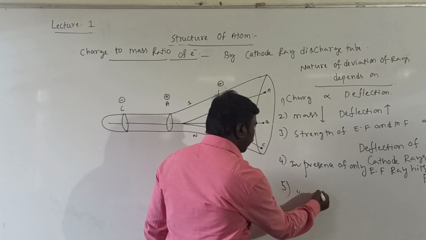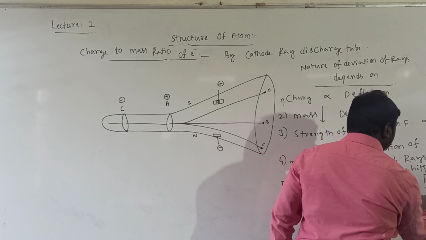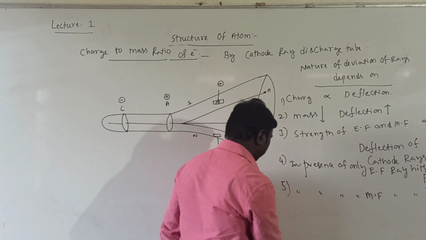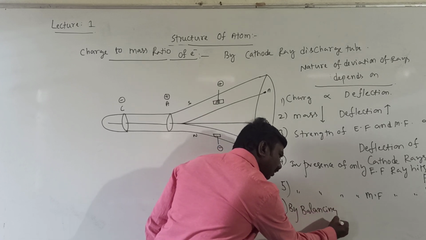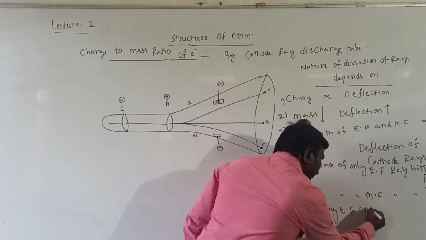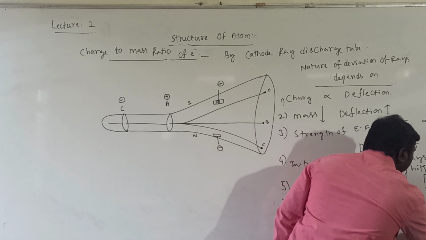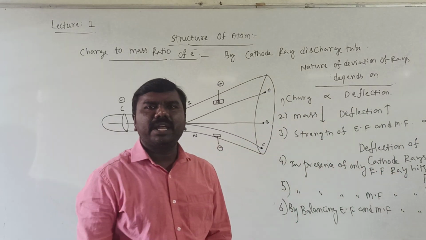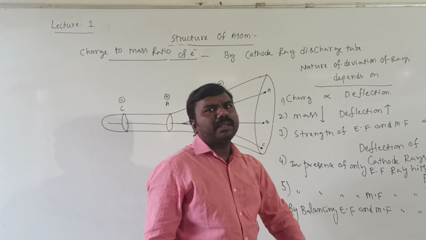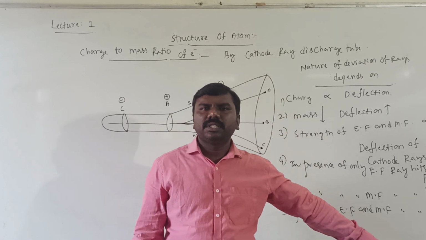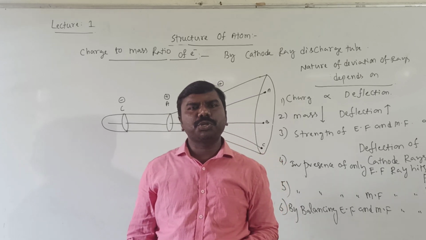Next, in the presence of only a magnetic field, the ray hits point C. By balancing the electric field and magnetic field, the ray hits point B, which means it travels in a straight line. By doing this experiment many times and observing all these observations, he gave the charge to mass ratio of an electron.